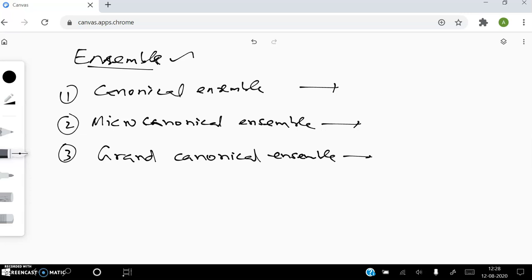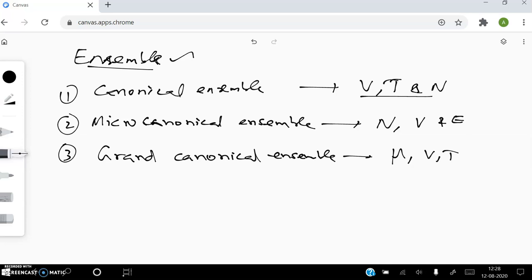In the case of the canonical ensemble, we should keep volume, temperature, and number of particles constant. For micro-canonical ensembles, we should keep the number of particles, volume, and total energy constant, the energy of each unit constant. Then the grand canonical ensemble: in the grand canonical ensemble, we should keep chemical potential, volume, and temperature constant.